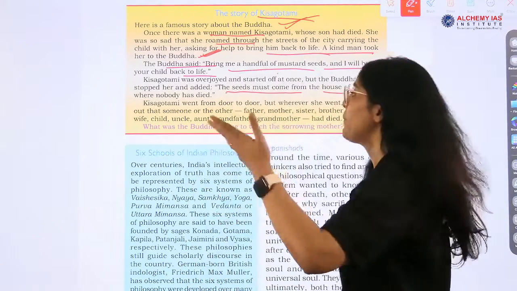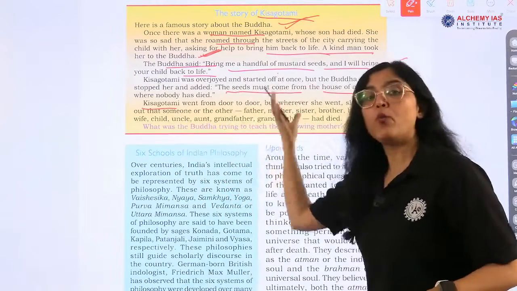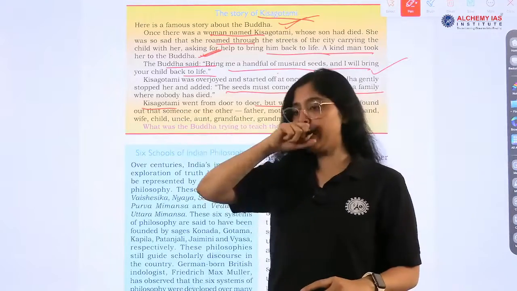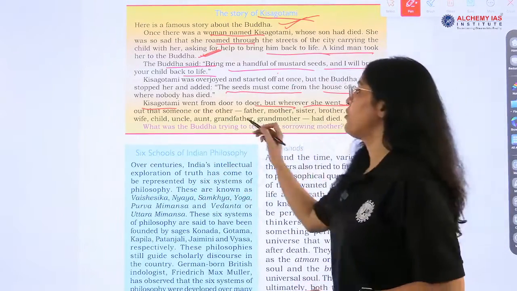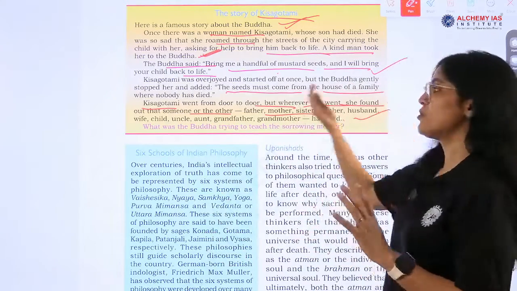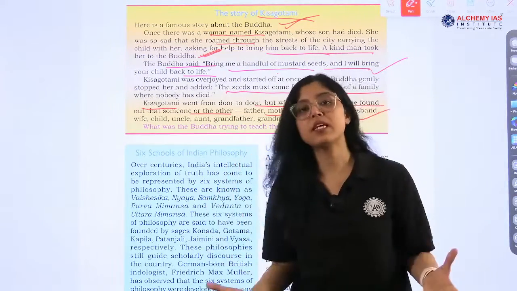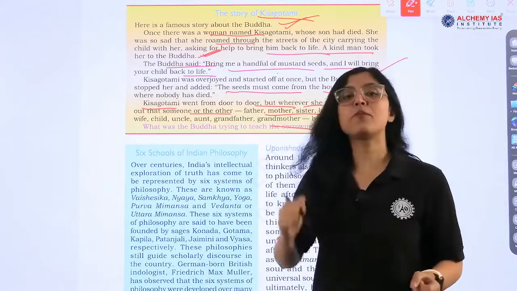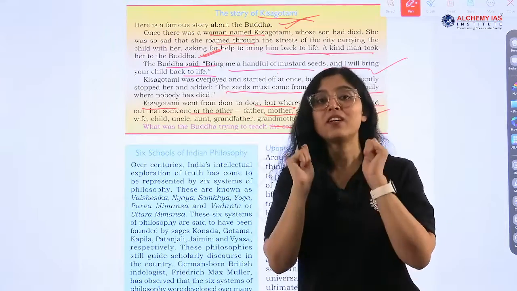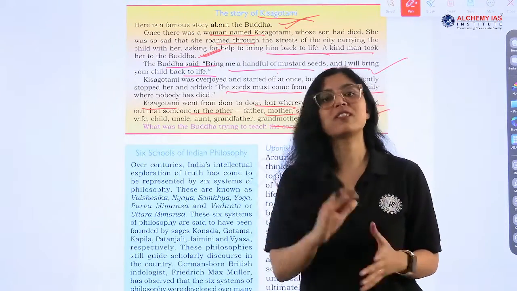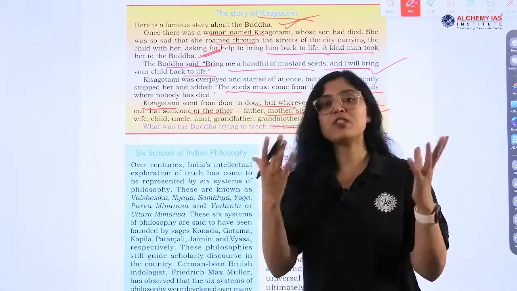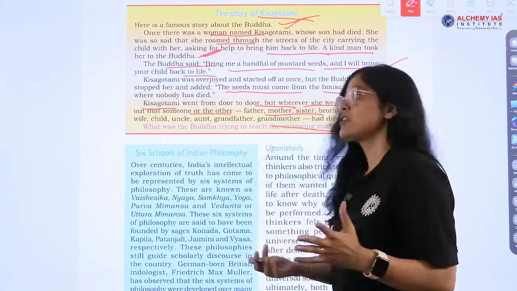Okay, now what happened? Kissa Gautami went from one door to another door. Wherever she went, she found that someone or the other had died, right? Mother, father, sister. So in every home there was one death, right? So what is the summary of the story? It says that death is inevitable. Death is the reality of life, right? So you should accept it. In this way, he gave the message to that woman, and she stopped crying. She understood the message of Buddha.